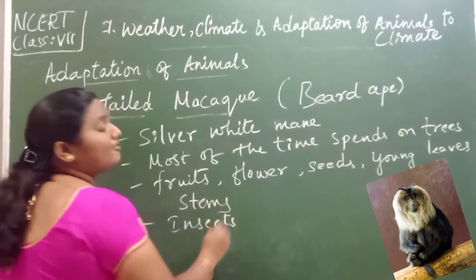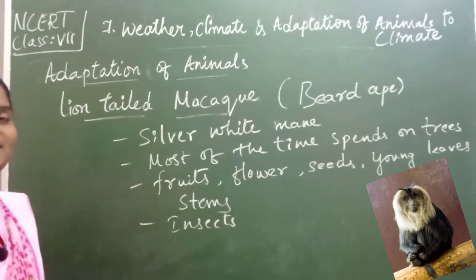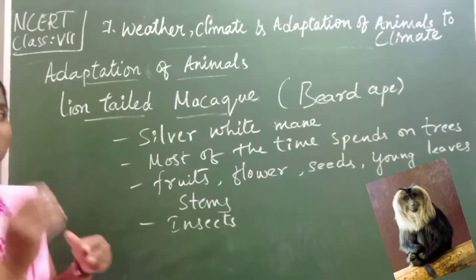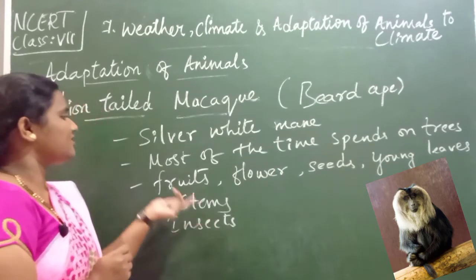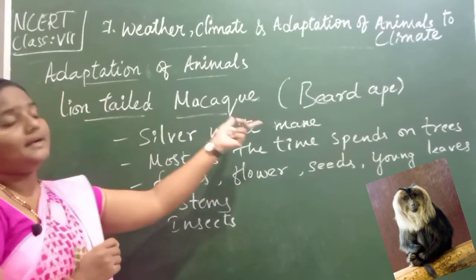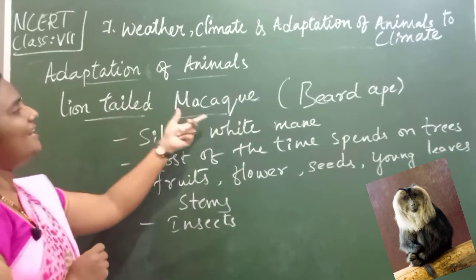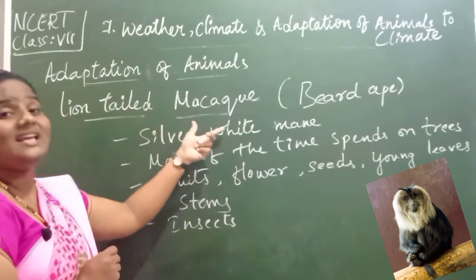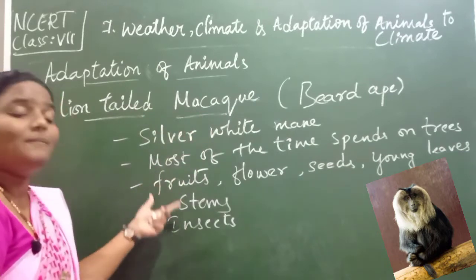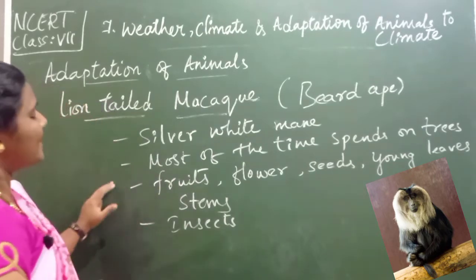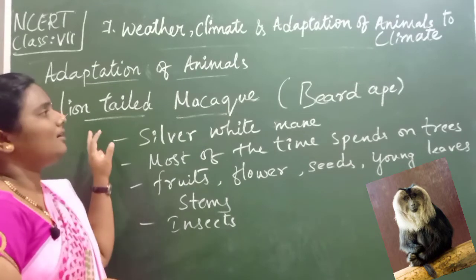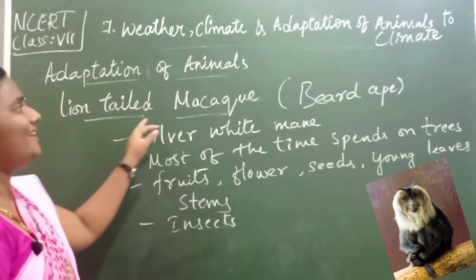And even, children, it will eat insects which we can find in the bark of the trees. You know children, in the bark also certain insects will be present, red ant, like that. All these insects will be eaten by one beard ape. Means lion tailed macaque is going to find food even on the branches of the trees. So these are the special features of a beard ape, that is lion tailed macaque.